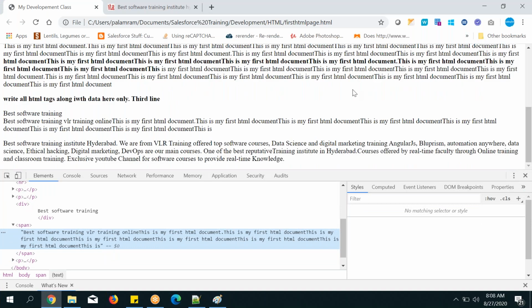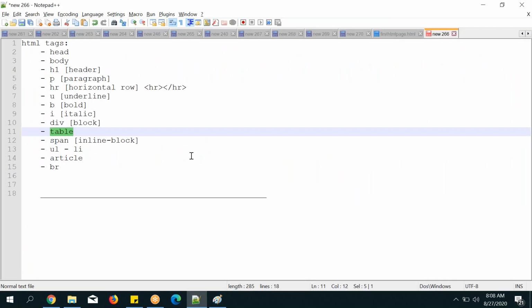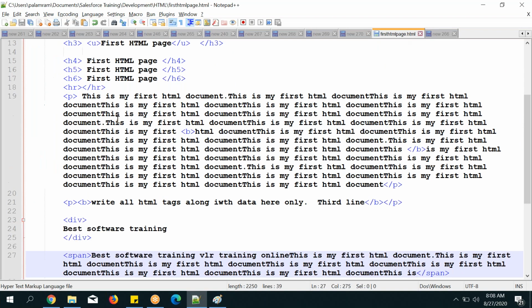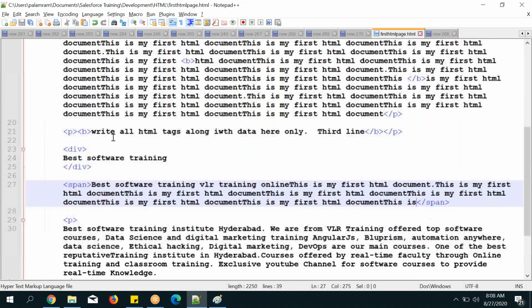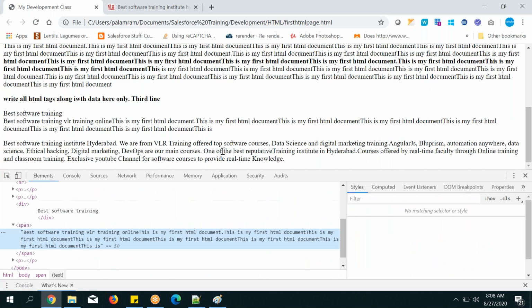So let's see. Now suppose I have a requirement, and I'm talking about real time, guys. During that time, in that code, I want to make some changes so that the output I want to see is as given by the project requirement.